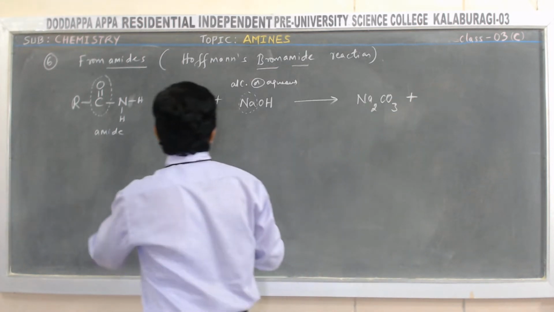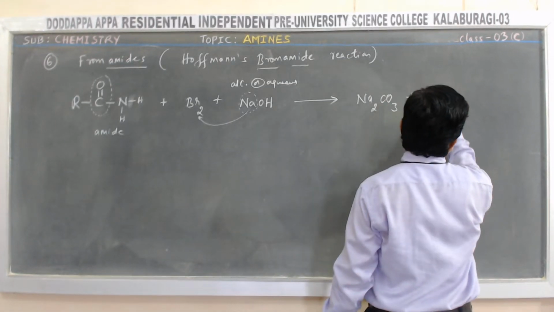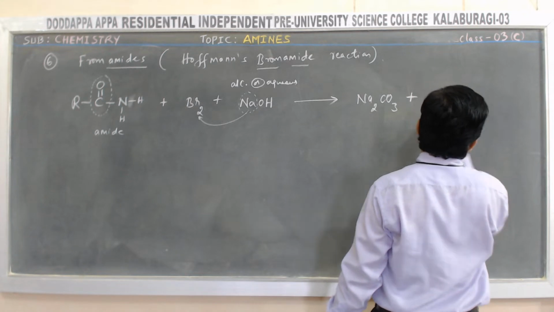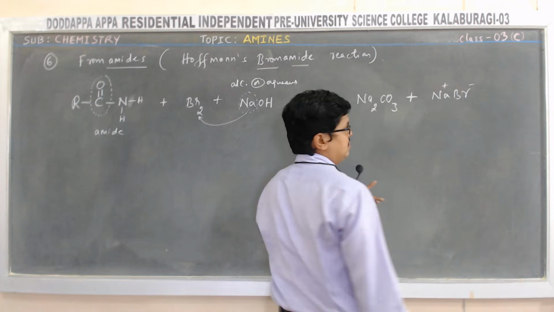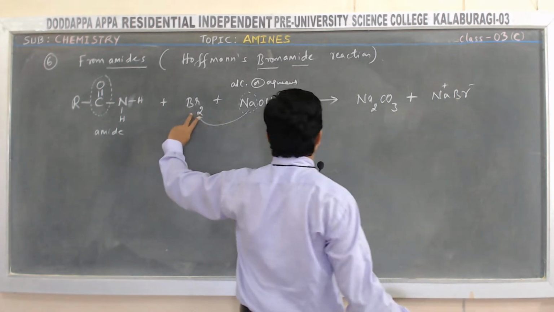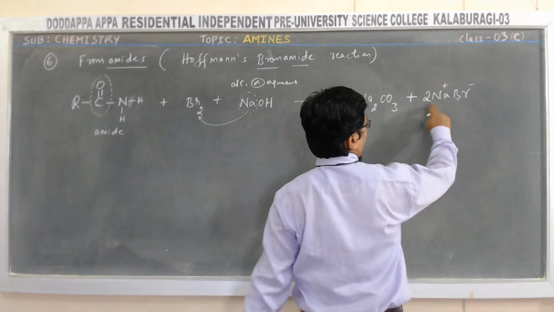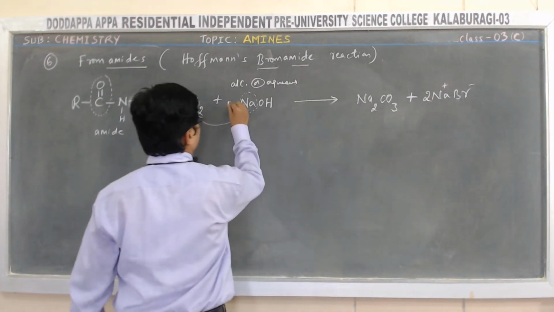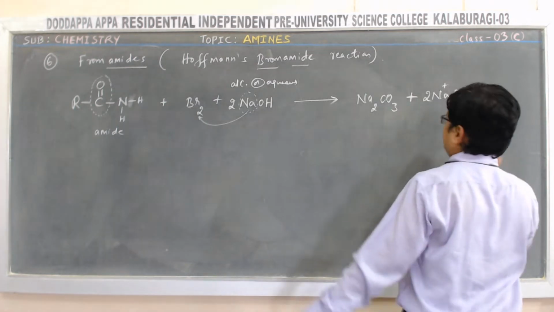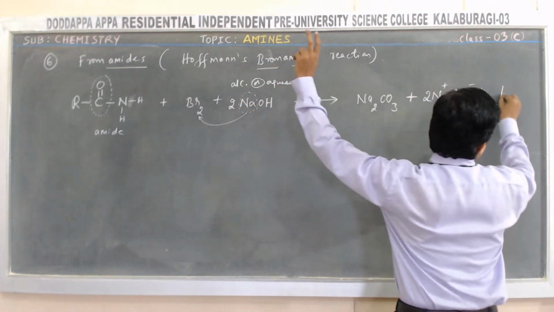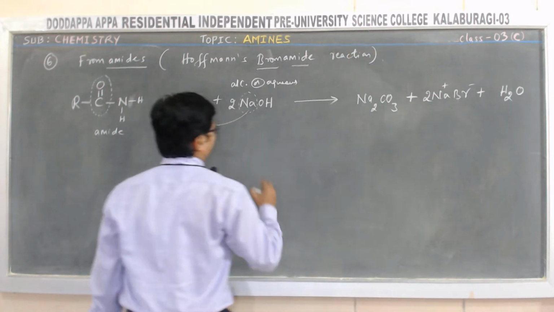Plus sodium again reacts with bromine to form sodium bromide. So the valence of sodium is plus, Br is minus. How many bromine are there here? Two bromine atoms are there, and that we take as 2 Br. So now 2 Na plus Na2, it becomes 2 NaOH. Plus what am I getting? I am getting water, H2O.